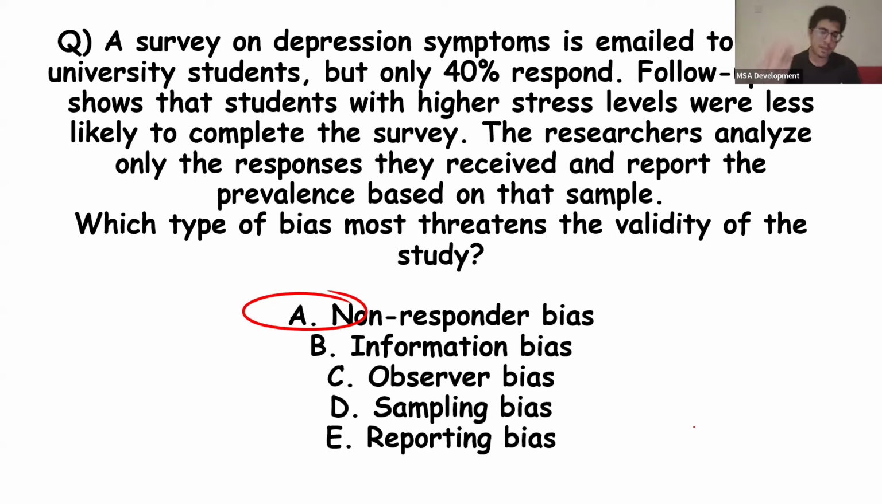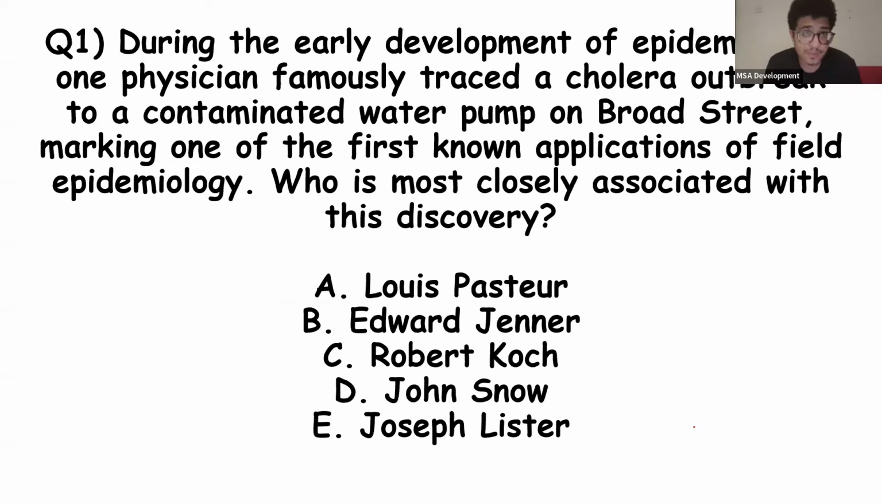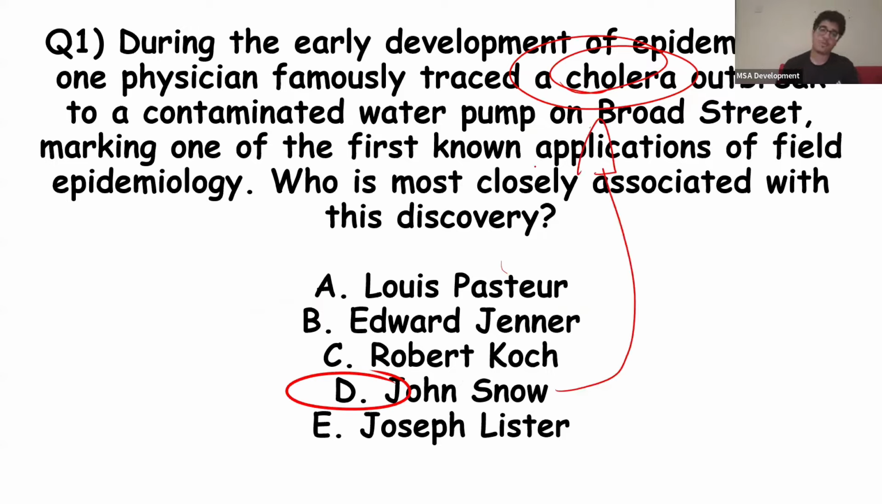So remember, non-responder bias is when the people who answer the form are different from the people who don't answer the form. So in this example, the people who don't answer the form are the ones who have high stress levels, okay? So there's a lot of bias in this form, tamam? Now, during the early development of epidemiology, a guy traced a cholera outbreak. You guys should know the answer just from seeing this. It's John Snow. John Snow is the guy associated with cholera. Tamam? I hope that makes sense.